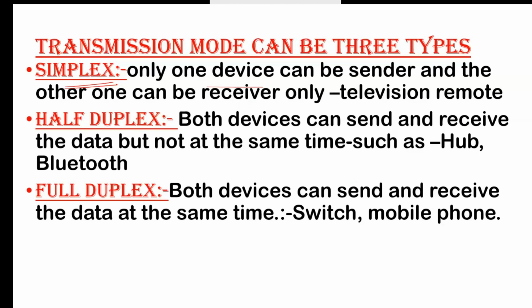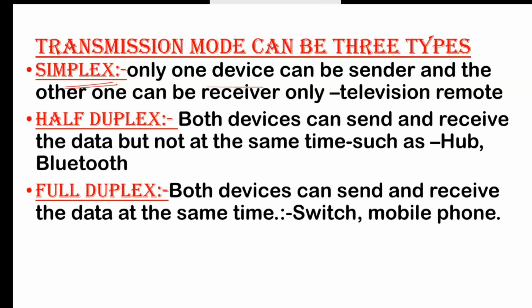Here we have the example of television and remote. In that we have a network, because by the remote we send the data to the television, and the television receives the data. The television can only receive the data and the remote can only send the data. Television can't send and remote can't receive. That means it works on simplex mode. We also have other examples like a remote car or any remote device.